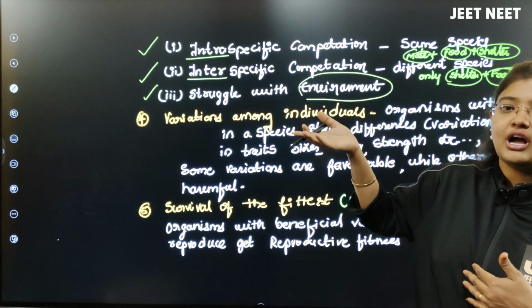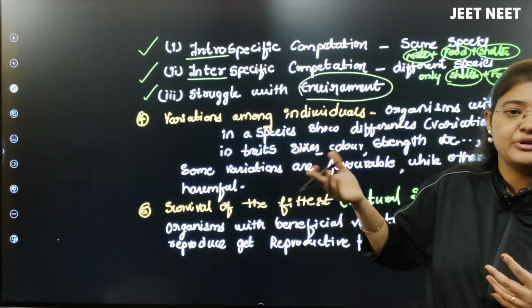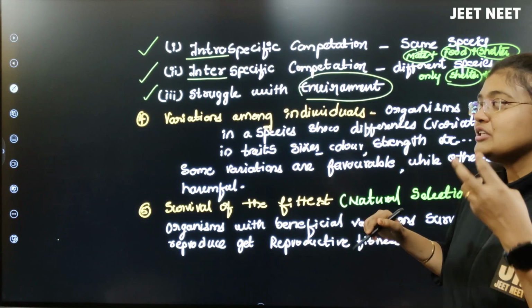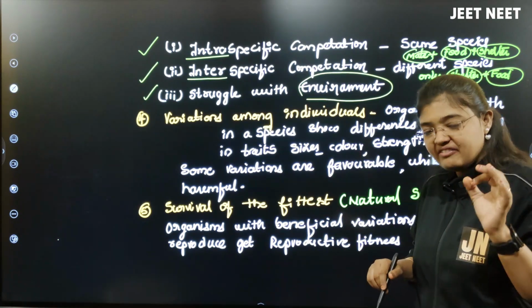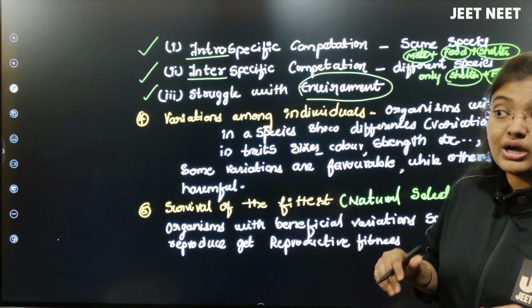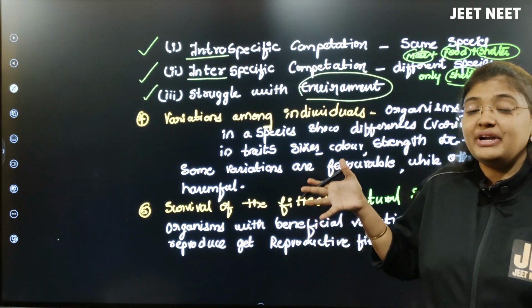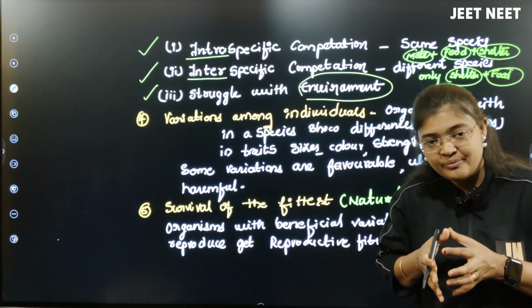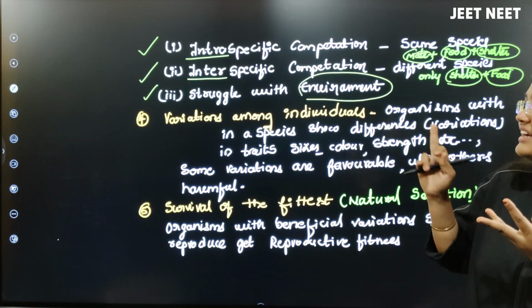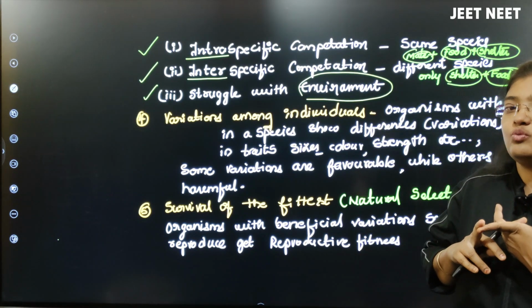Otherwise, if it cannot adapt, the organism cannot survive. So the competition could be of three types. Whenever the resources are less and organisms are more, competition will start between the organisms. Three types: intraspecific, interspecific, and struggle with the environment.